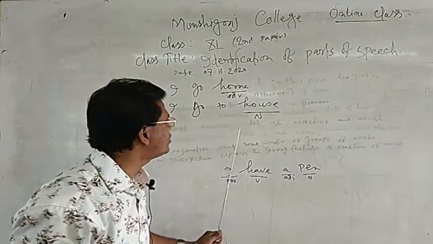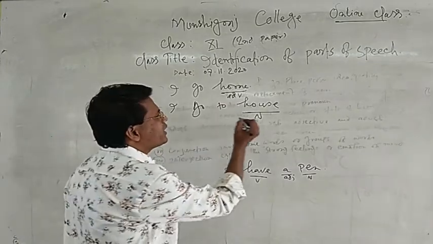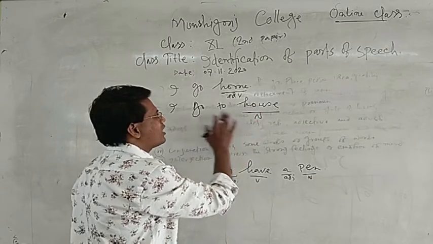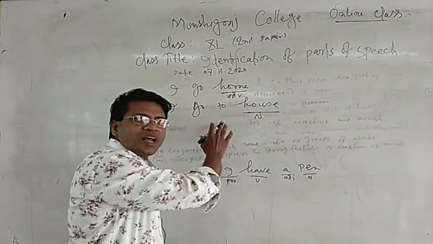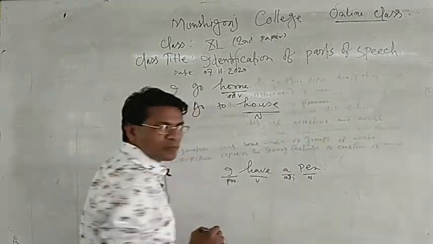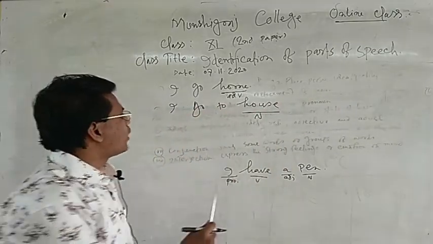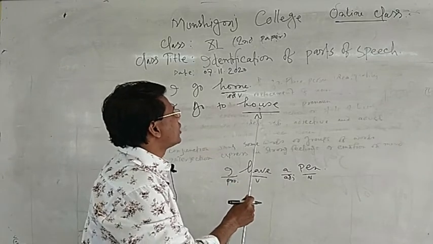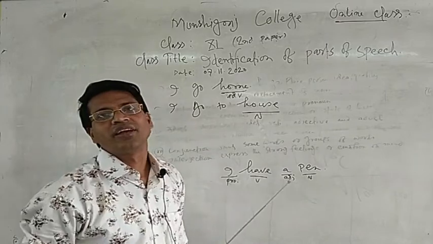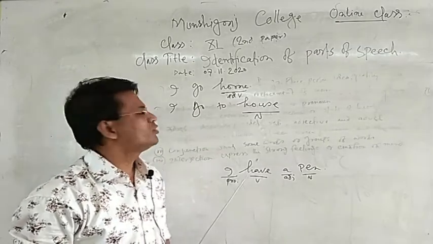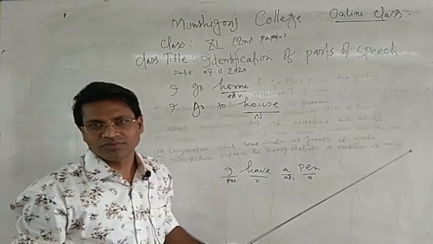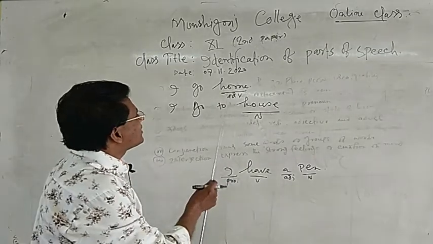Why is it a noun word? Because when we get a singular after a preposition, this is called a noun. I repeat it, dear listener. When we get a singular after a preposition, this is called a noun word. So home and house are similar, but they are different parts of speech.